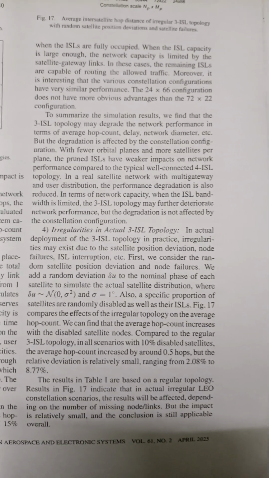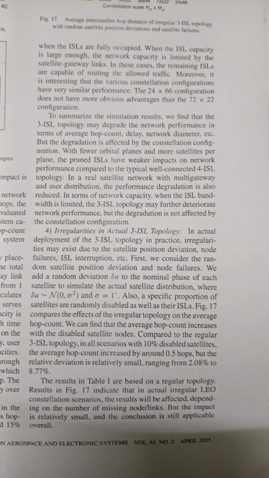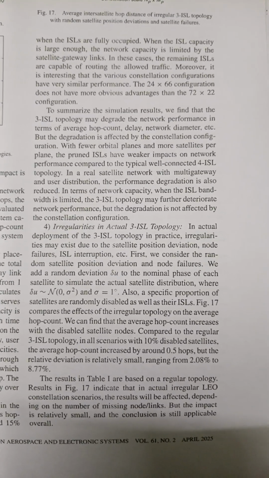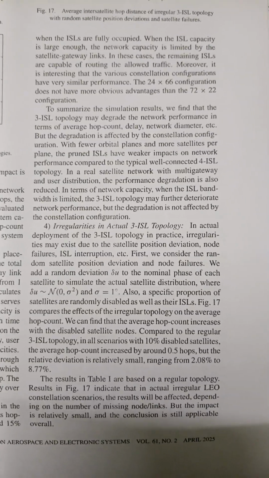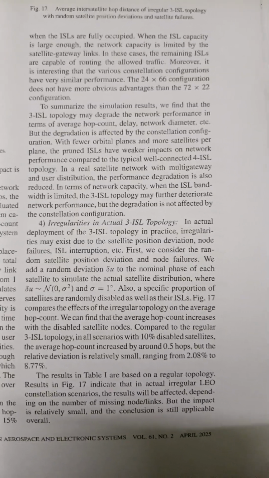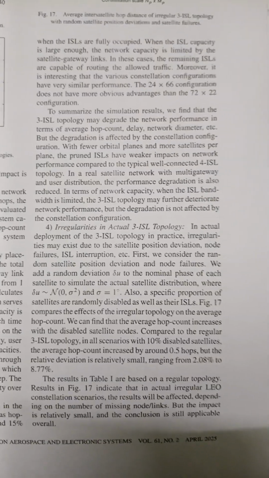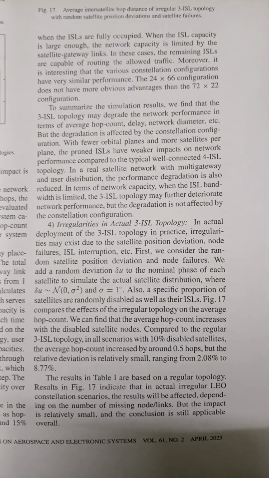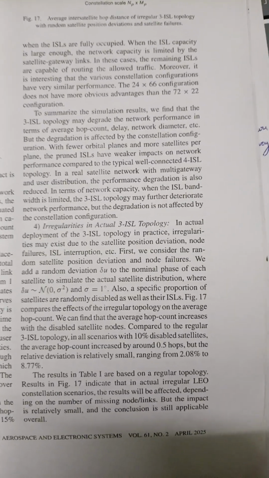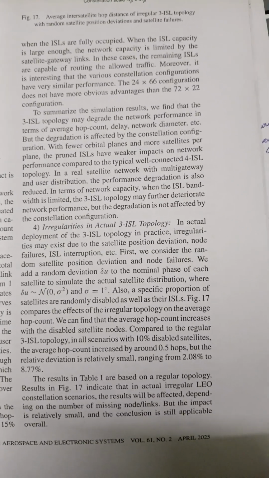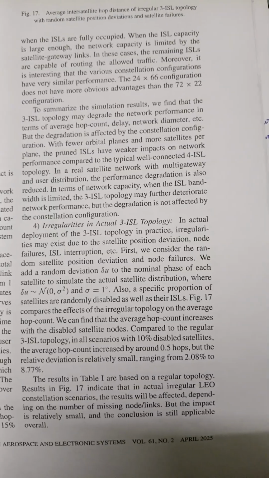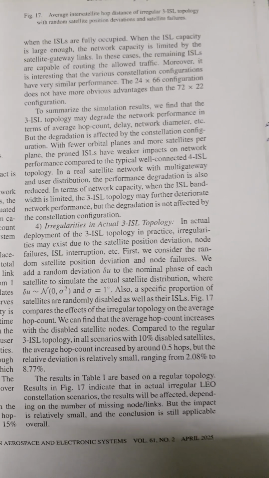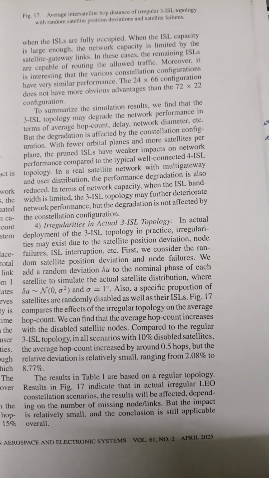position deviation, node failures, ISL interruption, etc. First, we consider the random satellite position deviation and node failures. We add a random deviation to the nominal phase of each satellite to simulate the actual satellite distribution, where delta u is approximately N(0, sigma squared), where sigma is equal to 1 degree. Also, a specific proportion of satellites are randomly disabled as well as their ISLs.